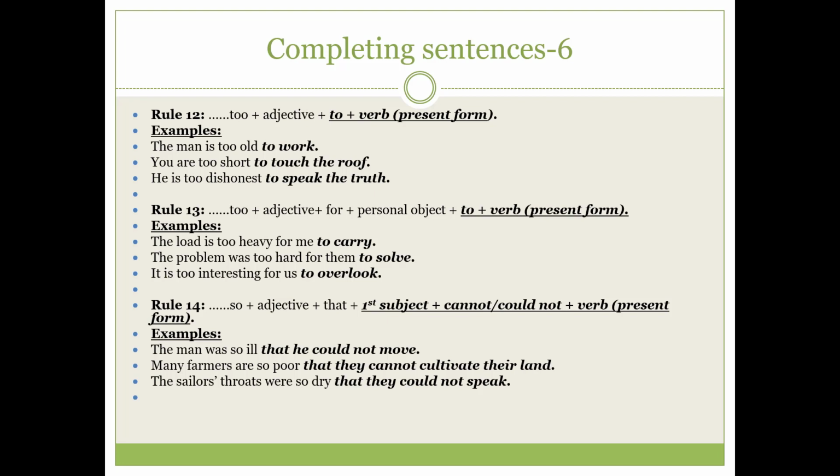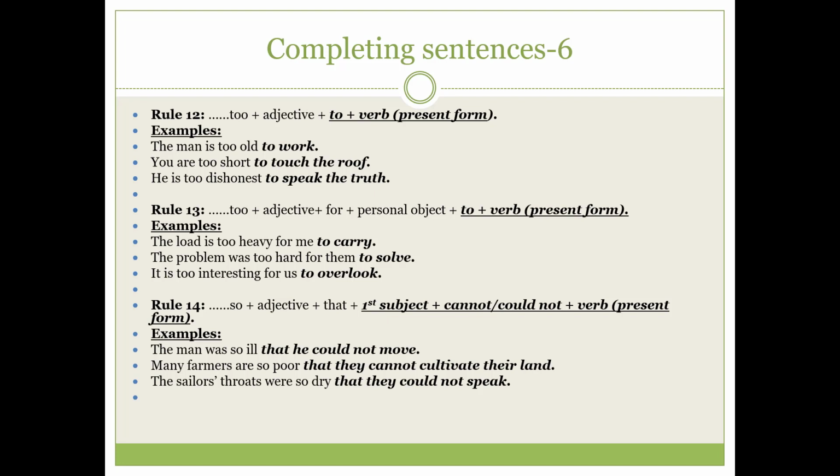So when we are using this structure, too, to, then we have to take for, and after for we have to take the objective form. Otherwise the meaning will not be all right. Okay. And the third example is, it is too interesting for us to overlook. It means that it is so interesting that we cannot overlook it. So we have used for us because of the different subject in the second part. Remember this. This is easy to remember.